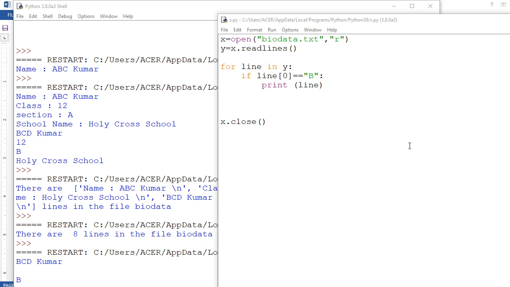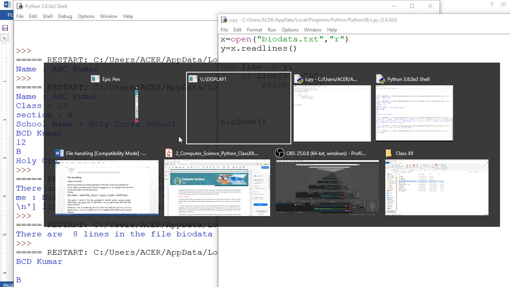Okay. So see, I had shown you 3 programs. First, to create a file, any file, input the data, then read a file, then we found the total number of lines in a file. Then one more thing I had shown you, searching a line with a particular character. These 4 things you have to do today in a hands-on experiment to understand. Then only this file handling is feasible for you, otherwise it is difficult, guys.